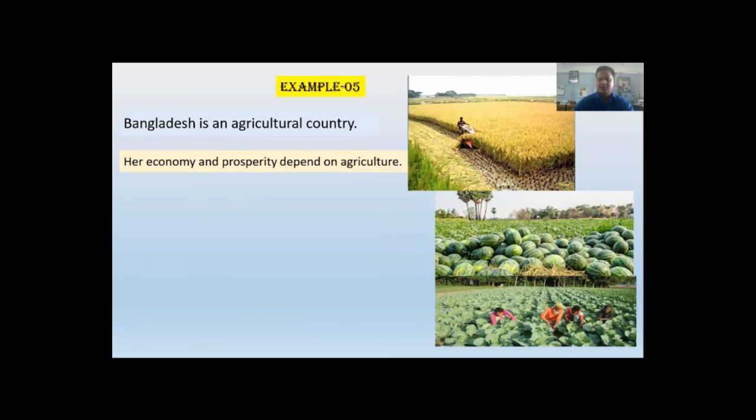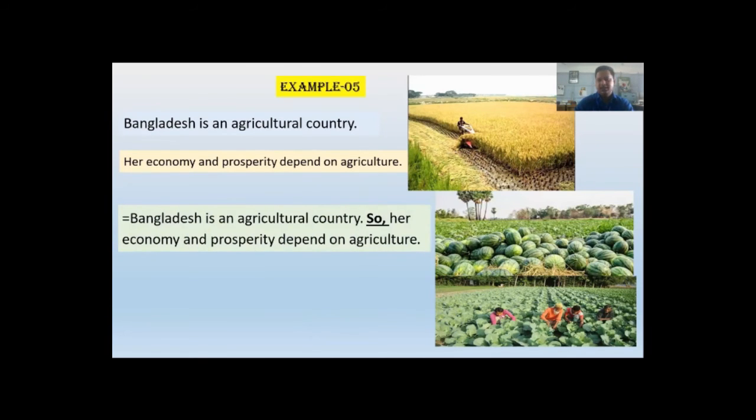Bangladesh is an agricultural country. Her economy and prosperity depend on agriculture. You can easily understand the second sentence shows the result of the first sentence or previous sentence. As Bangladesh is an agricultural country, her economy and prosperity depend on agriculture. So here I have used so.